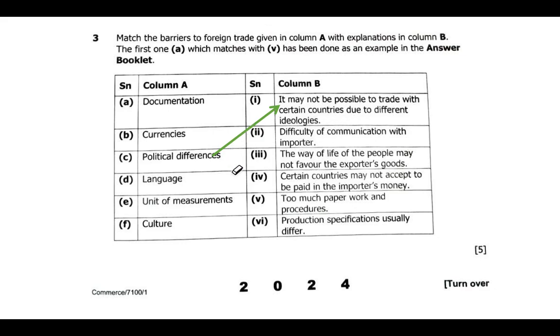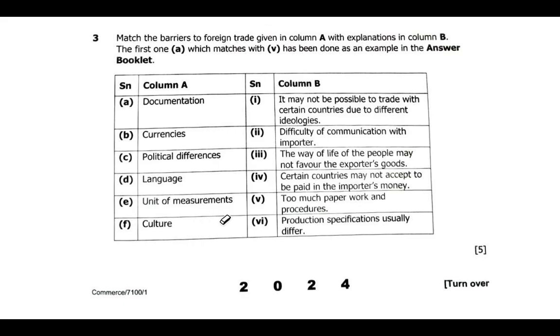Then we have D, language. Language takes up difficulty of communication with the importer. So this is about language. Language can be different with the importer. When there is difficulty of communication with the importer, that is language. Then we have E, unit of measurement.